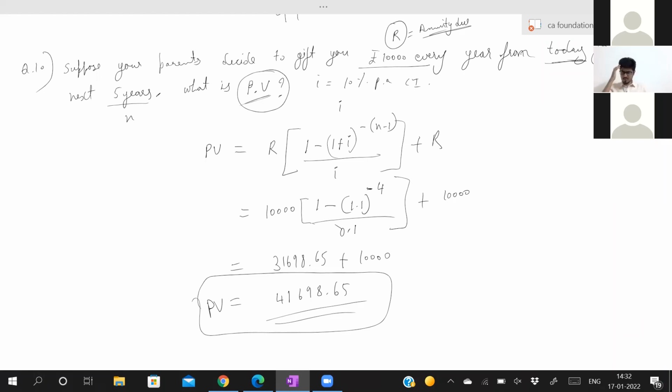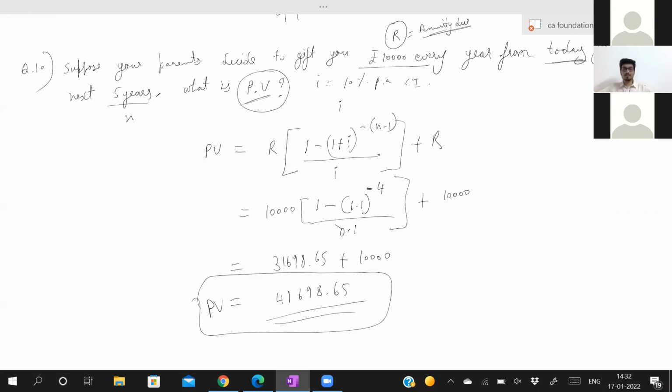See, in the exam also, they won't give options as 41698, 41700; a 100 or 200 difference will be there. So they also know that 10, 15 numbers off at the start is fine. Because a few would have taken 2 decimal points, a few 4 decimals, a few 3, a few 5 or 6. That happens. A few would have done the entire thing from the calculator only.